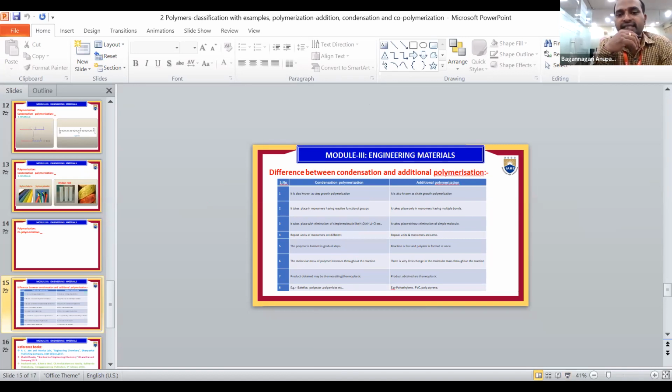addition and condensation polymerization. Once again, listen students. The difference between condensation and addition polymerization: condensation polymerization is known as step growth polymerization, and addition polymerization is also known as chain growth. Why is addition called chain? It contains a long chain.